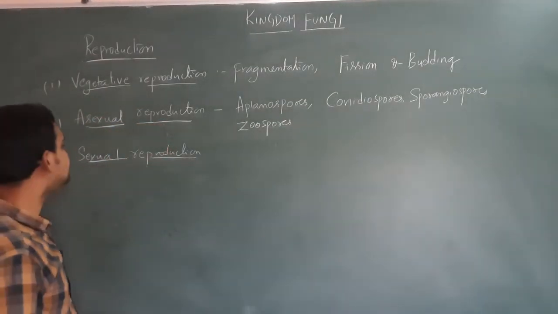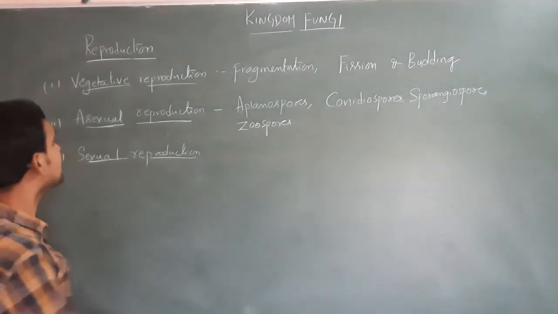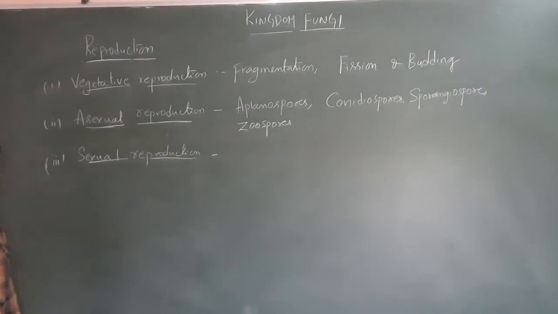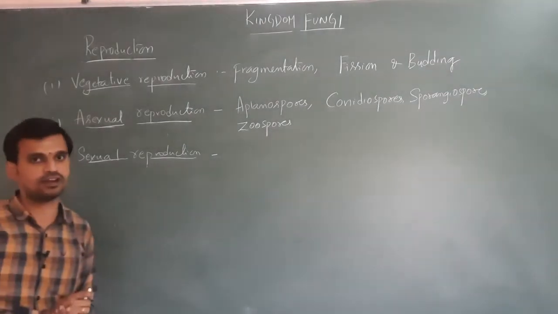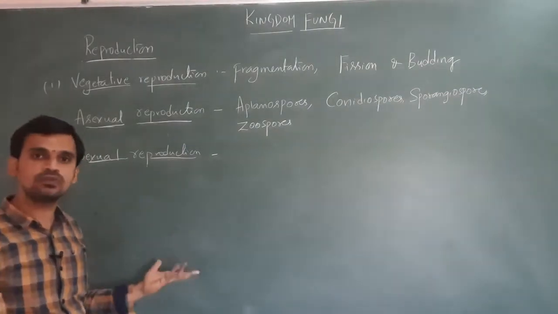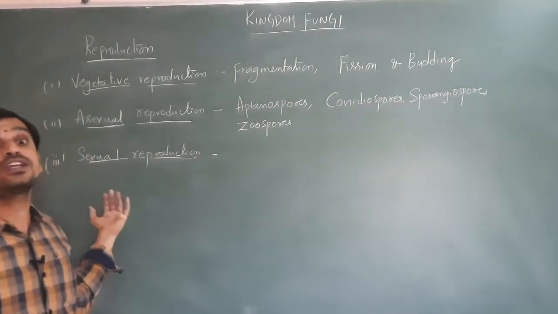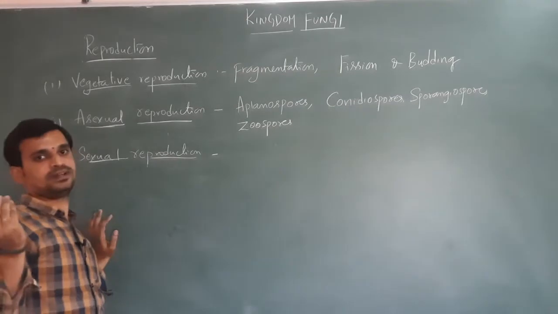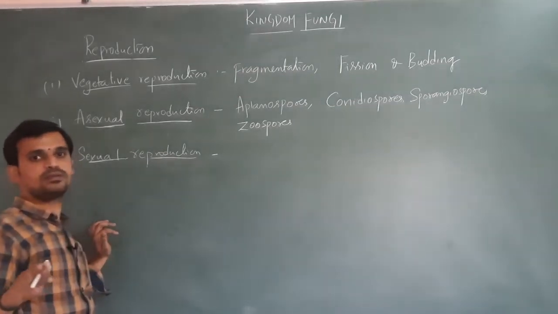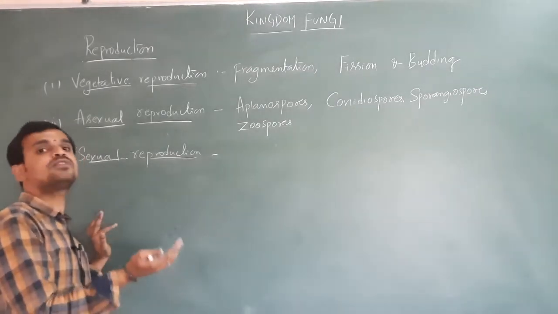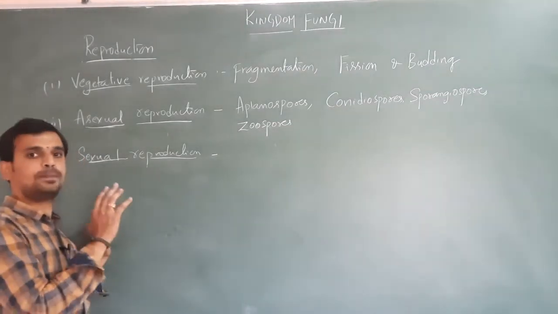Now coming to the sexual reproduction. Here, during sexual reproduction also spores are formed, but the type of spores is different. Here also 4 different types of sexual spores are formed. Not all 4 sexual spores are formed in a single fungus. Only one type of sexual spore is formed in one particular fungus.